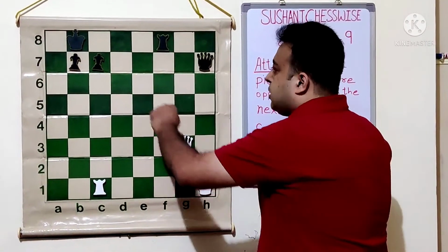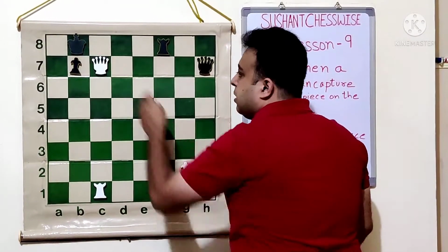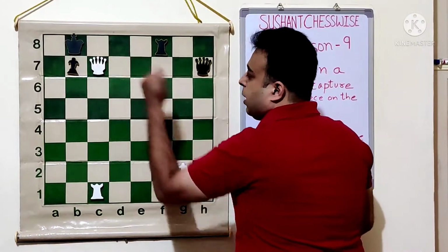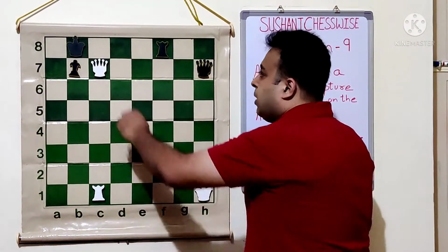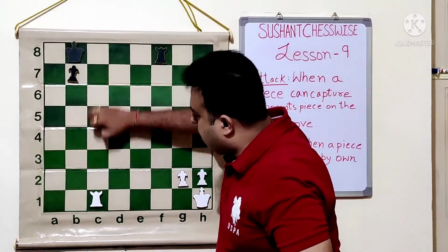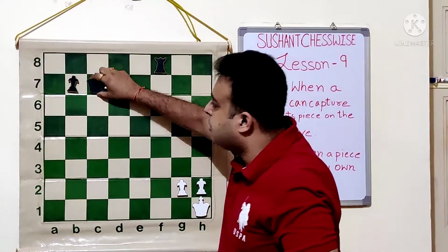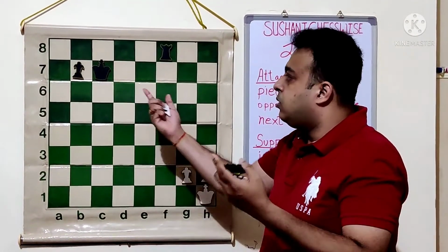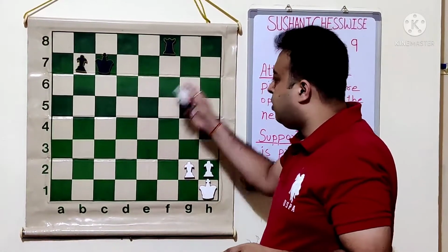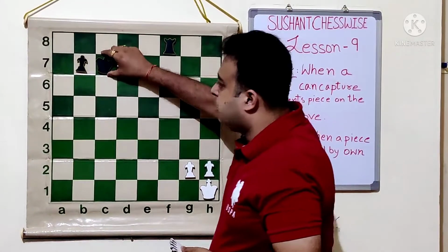Let's see. Let's say white captures with the queen first. It's a check. Black cannot take with the king because the rook is supporting. So the king cannot go to a place where there will be check. But the queen will take the queen. The rook again captures the queen. And simply the king can take the rook. So the rook is lost. What did we get? Both have exchanged their queens. White took a pawn and black got the rook.